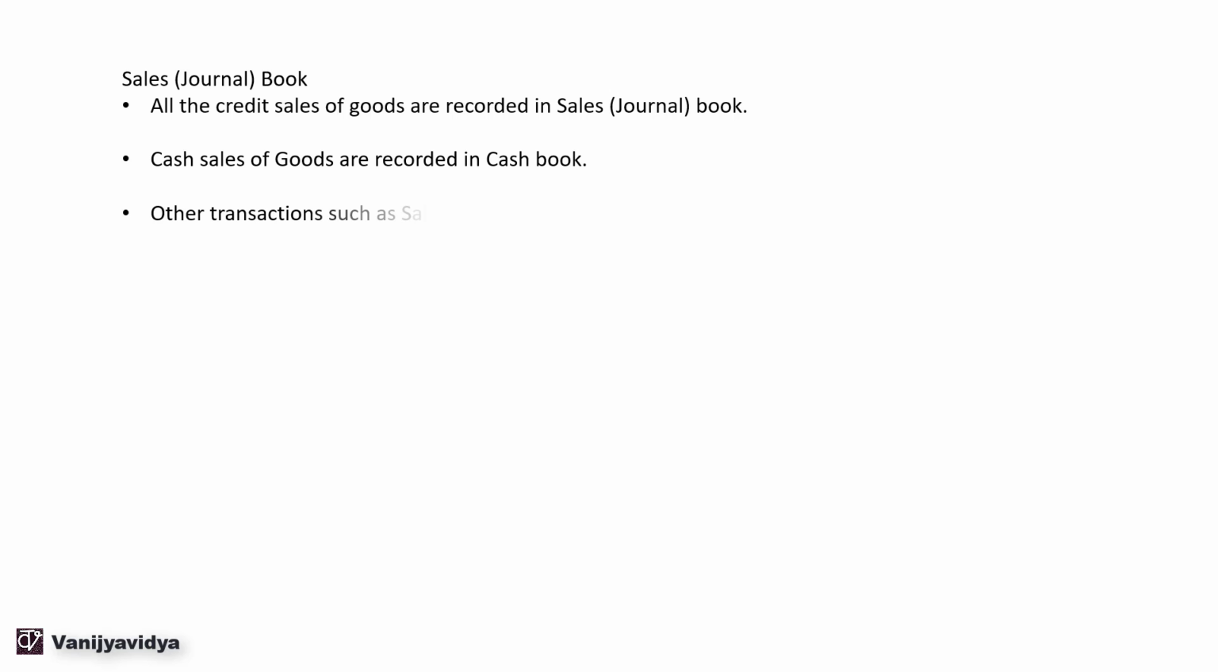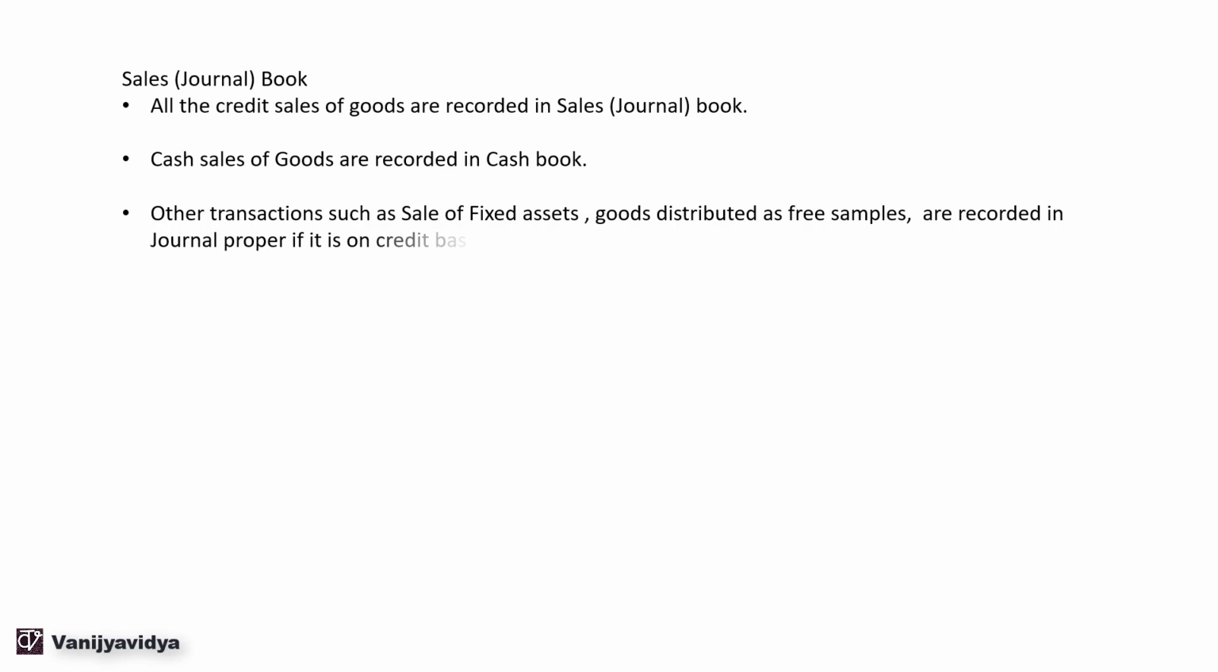Other transactions, such as sale of fixed assets or goods distributed as free samples, are recorded in journal proper if it is on credit basis, and if it is sold for cash then it is recorded in the cash book. So there might be certain other transactions like sale of a fixed asset. Say there is a sale of furniture. If the sale of furniture is on credit basis, then it is recorded in journal proper, whereas if it is sold on cash basis, then it is recorded in the cash book.